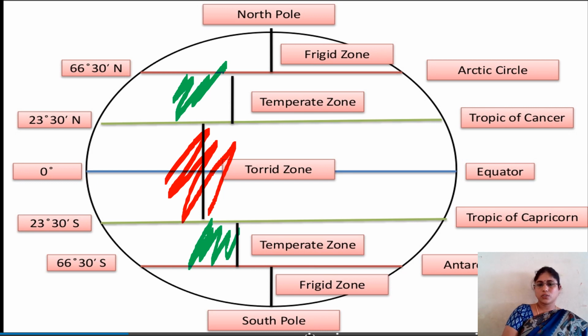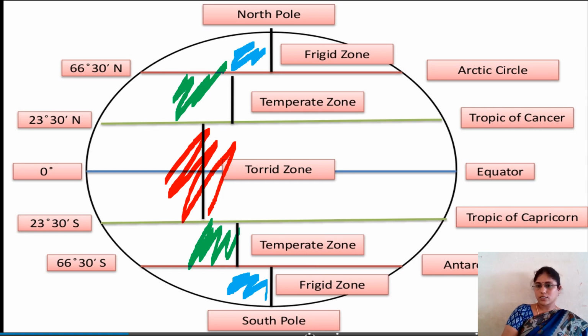And see here, third one, the frigid zone. From 66 degrees 30 minutes south to 90 degrees south, and here 66 degrees 30 minutes north to 90 degrees north. This zone is completely frigid zone, Arctic Circle, and here Antarctic Circle. So overall we have three types of climatic zones in the world. First one is the torrid zone, the temperate zone and the frigid zone.